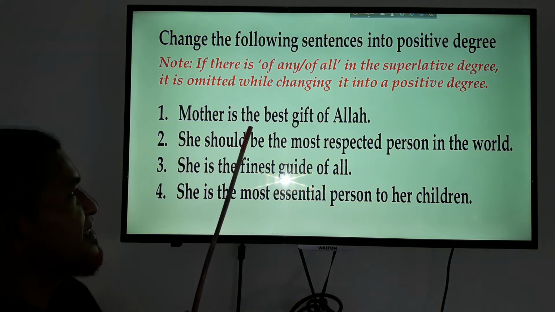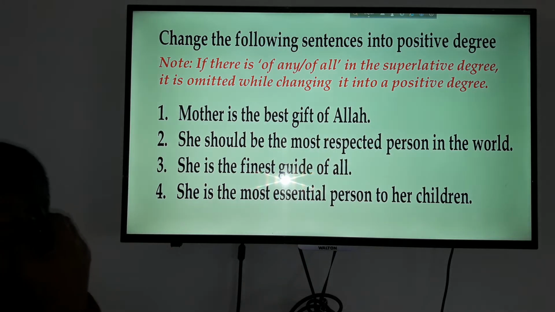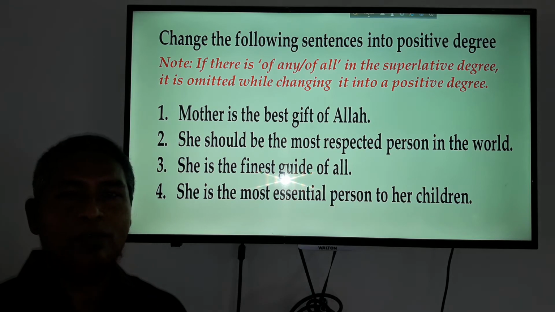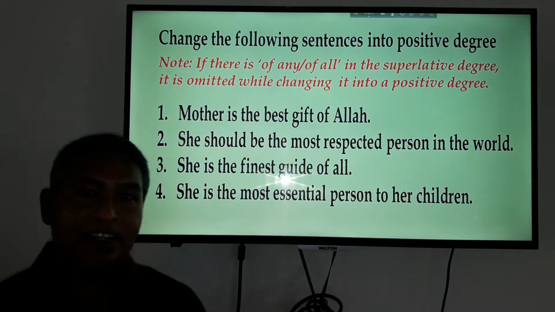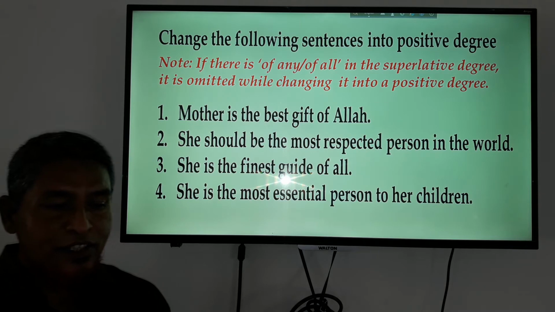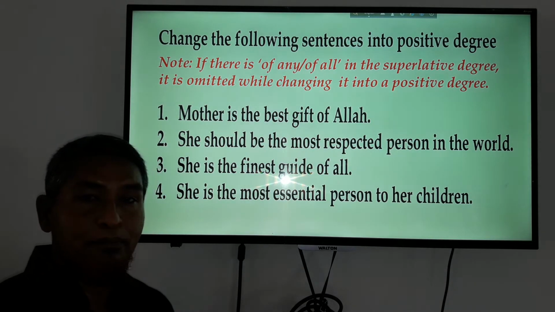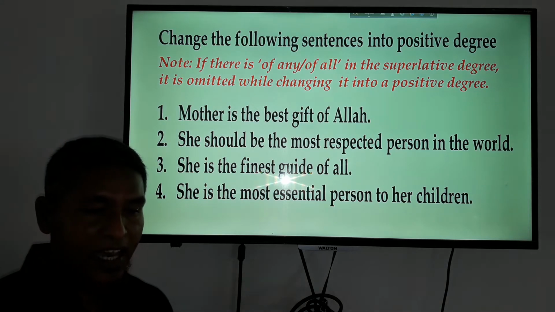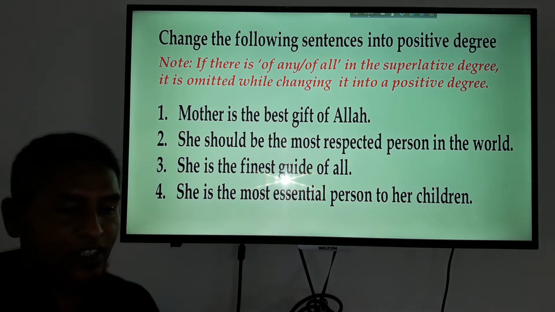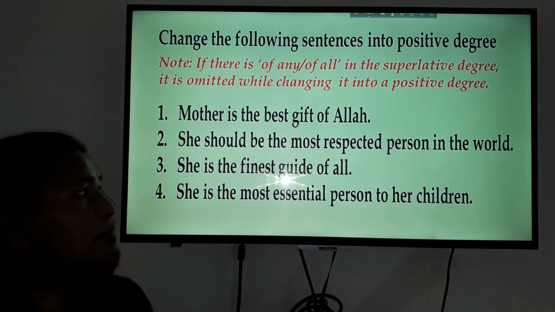Mother is the best gift of Allah. If you change it, first of all you will have to write "no other", and then the portion after the superlative form. So you will have to write "no other gift of Allah", then the verb "is", and "best" will be changed into "good": no other gift of Allah is as good as mother.